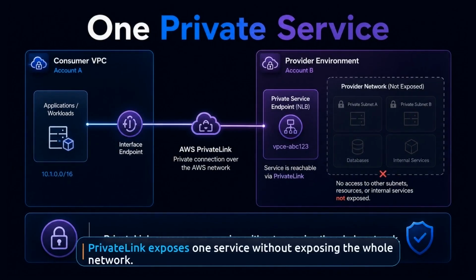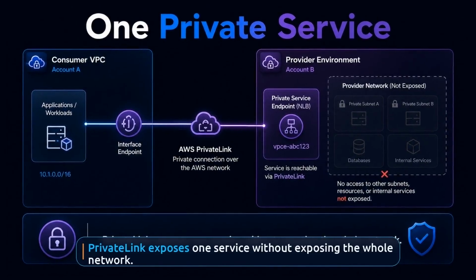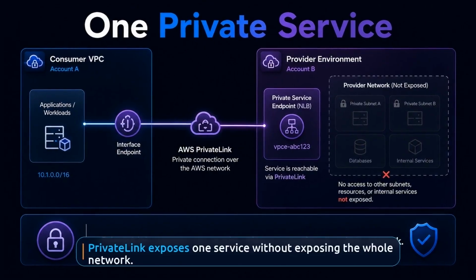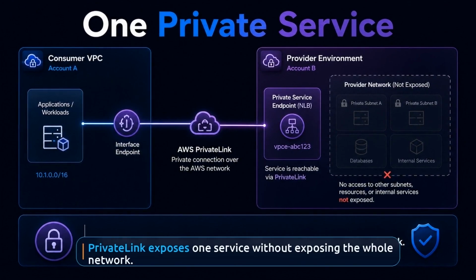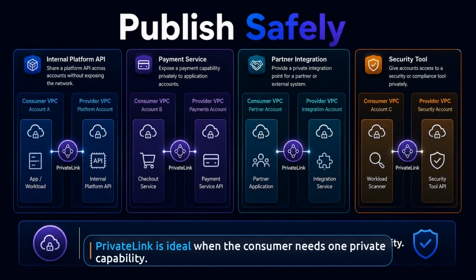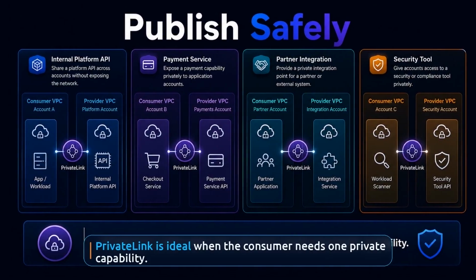PrivateLink solves a narrower problem, and that is exactly why it is useful. Sometimes a consumer should reach one service privately, but should not gain network reach into the rest of the provider VPC. That makes PrivateLink powerful for platform APIs, partner services, payments integrations, or shared internal capabilities. The consumer gets a private path. The provider keeps tighter control over what is actually reachable.